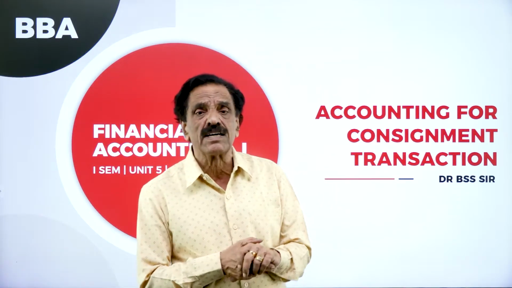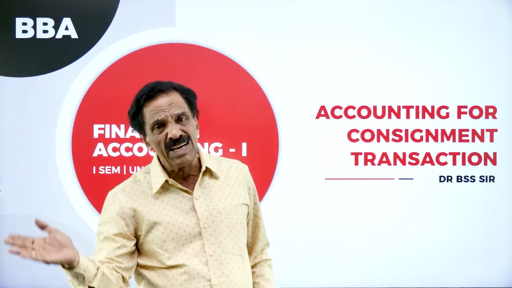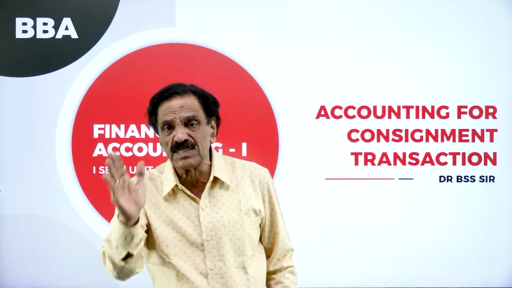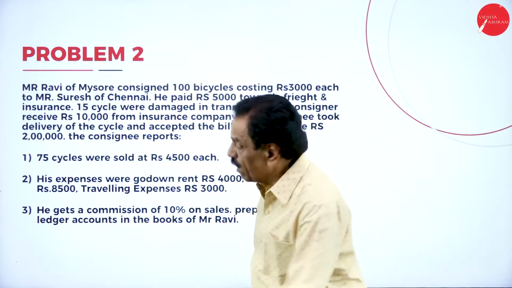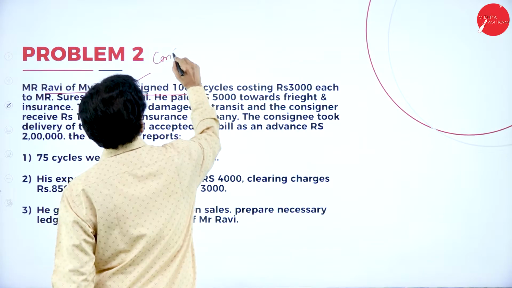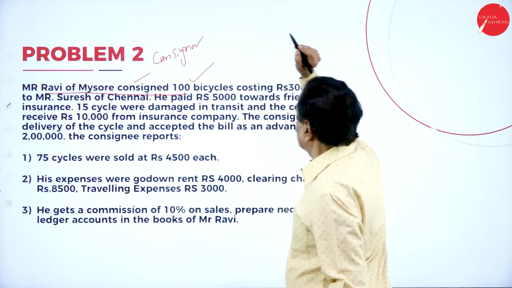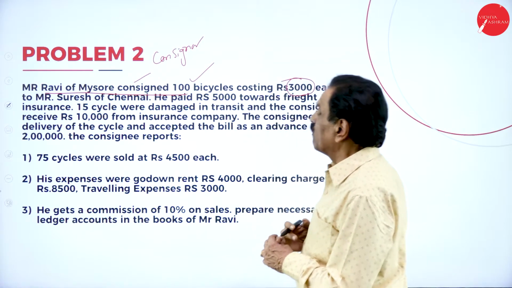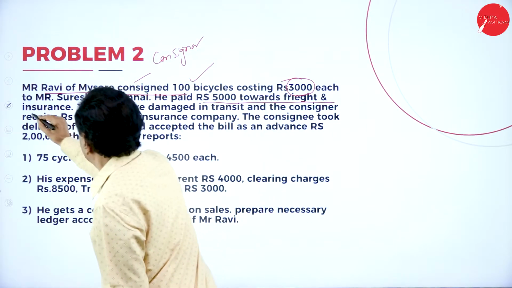Consignment is nothing but an agreement between the consignor and the consignee. Consignor is the owner and consignee is the agent. Whatever relation or contract takes place between the consignor and the consignee, we call it the consignment account. So we'll move on to the problem now. Mr. Ravi of Mysore consigned. So Ravi is the consignor. Consigned 100 bicycles costing rupees 3,000 each to Mr. Suresh of Chennai. He paid 5,000 towards freight and insurance, which is considered a direct expenditure.